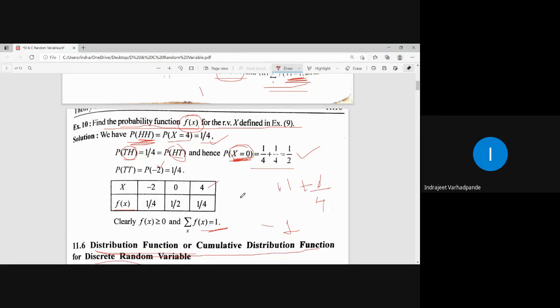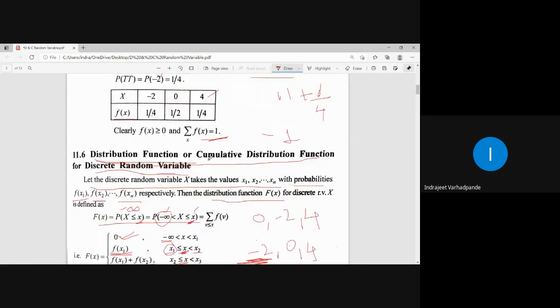Second terminology or the function associated is the distribution function or cumulative distribution, which is denoted by capital F of x. From this same chart or table I will be writing down the distribution function. It starts from -infinity and ends at infinity.